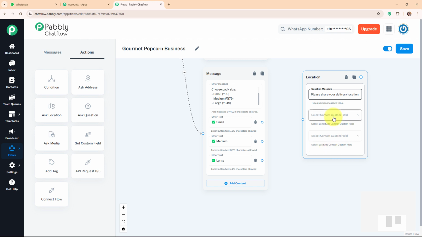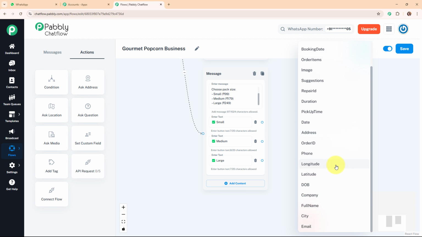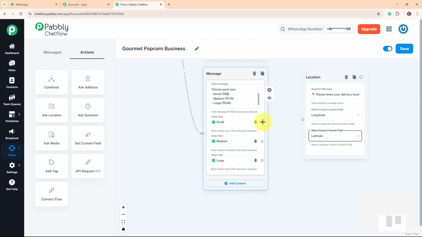Here I've already created the custom fields, and if you wish to learn more about what these contact custom fields are, then you can check out the video dedicated to this feature on our YouTube channel. Alright, so here I'm going to select the fields. And now after selecting the fields, I'm going to connect all these quick replies buttons to this location message.